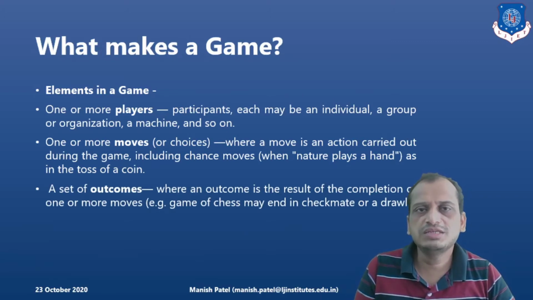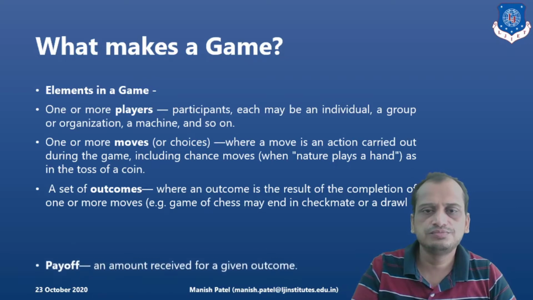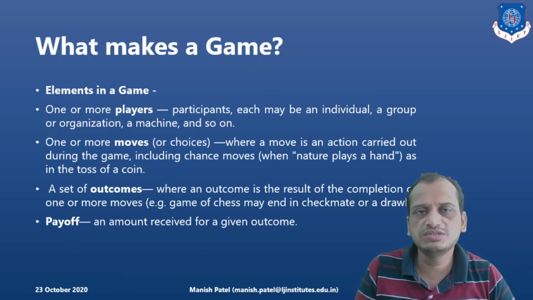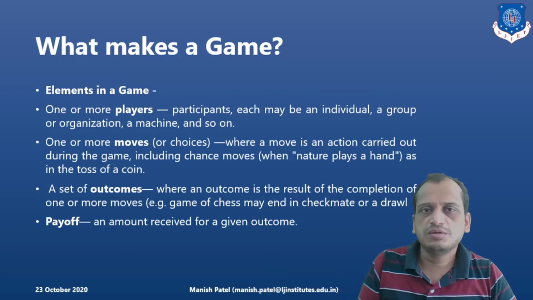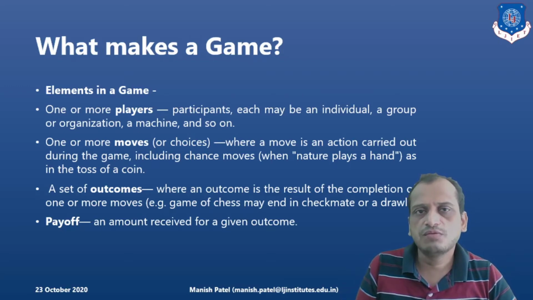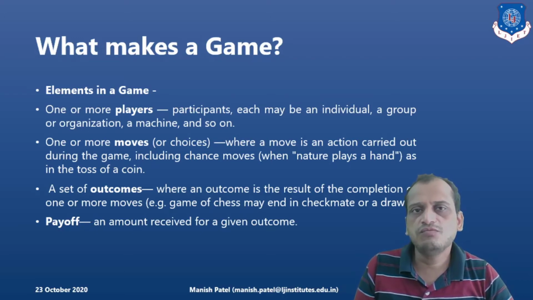Their outcome is there when, for example, a company has come up with some marketing campaign. Out of the marketing campaign, if there is a success for one company, how do you measure that success? That measurement in terms of payoff is the outcome. The amount that is received as an outcome is the payoff. Outcome is nothing but the result of the completion. Whatever the campaign is, when you complete that campaign, the completion is the outcome. But when you measure in terms of profit, that expected profit is the payoff.